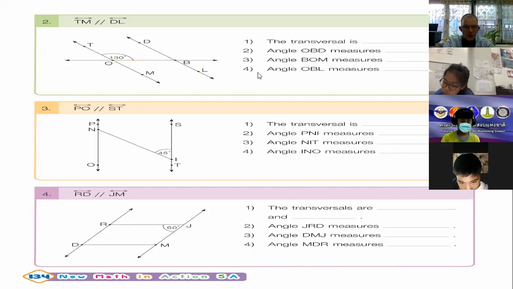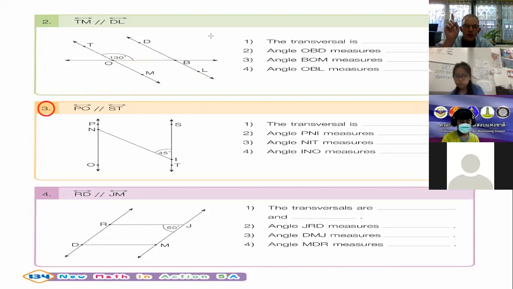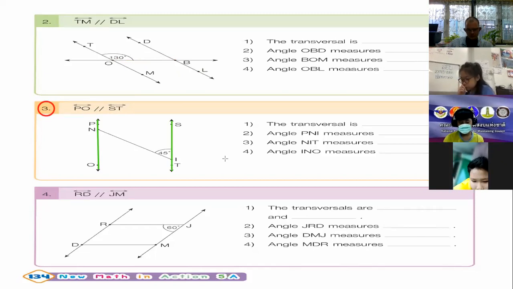Okay. So let's look at question 3. The first thing we have to do is read the question. Here we can see PO and ST are parallel. So let's draw them. PO and ST are parallel. Okay. So what is the transversal?